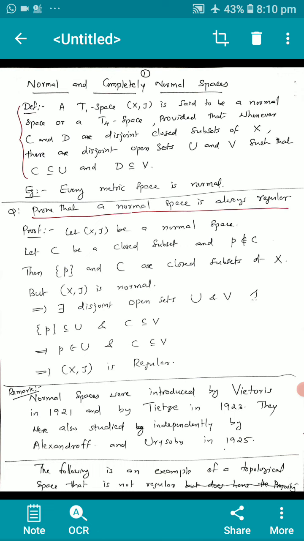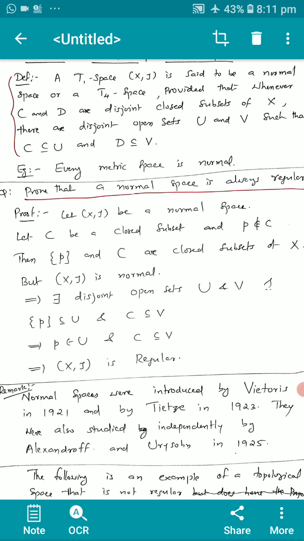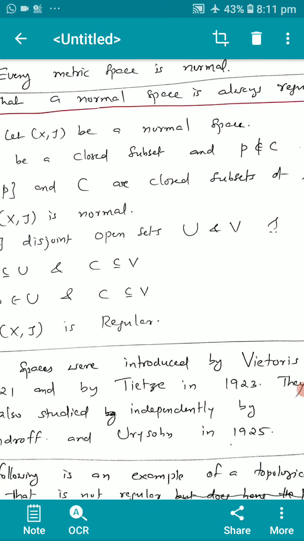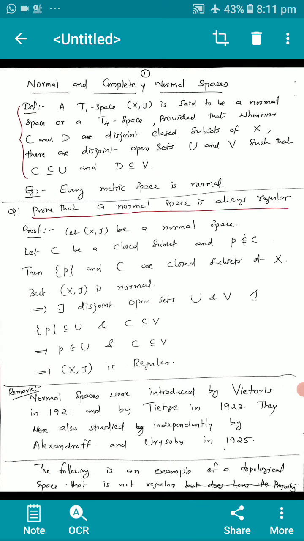Proof: let X be a normal space, that is, a T4 space. Let C be a closed subset and P not an element of C. Then the set {P} and C are closed subsets of X. But given that X is a normal space, therefore, by definition, there exist disjoint open sets U and V such that {P} is a subset of or equal to U and C is a subset of or equal to V. This implies P is in U and C is a subset of or equal to V. That is the definition of regularity, so X is regular, or X is a T3 space.